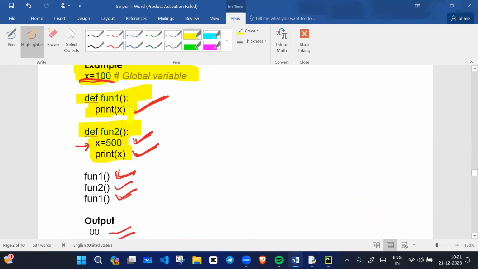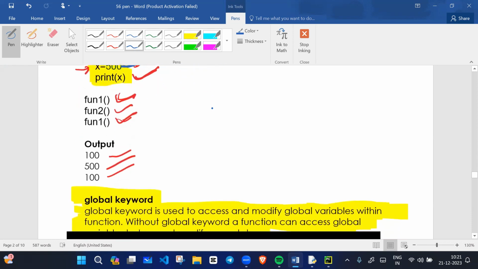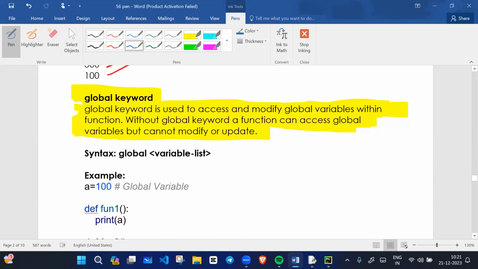You can access the global variable inside the function like this, but you cannot modify it. Global variable will not be modified inside the function. If you really want to modify the global variable data from inside the function, then what will you do? You will use the global keyword.